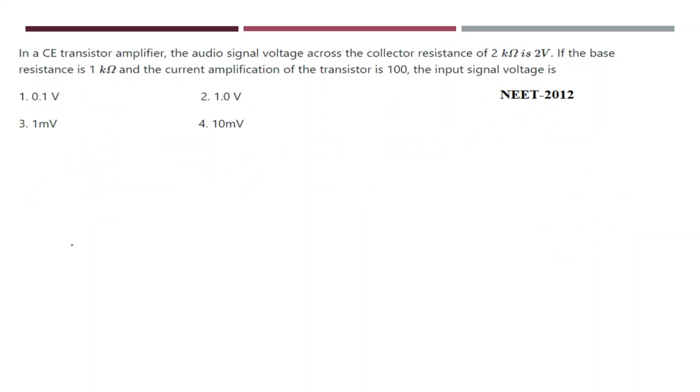This problem was asked in NEET 2012. What is the question he has given? He has given a common emitter transistor amplifier. The audio signal voltage across the collector resistance, the load resistance, which is nothing but output resistance. How much has he given? 2 kilo ohms. So what will be the voltage at collector resistance? It will be output voltage, 2 volts.